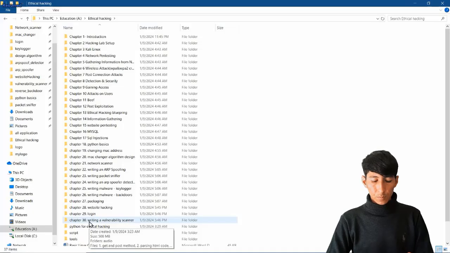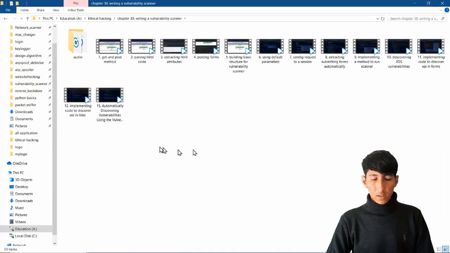Okay, so I just give the address for each of the folders, and then it must be able to read the content from the folder. And inside each folder, as you see, there are almost 15 videos. That is going to be very time consuming. So I'm going to change the program.